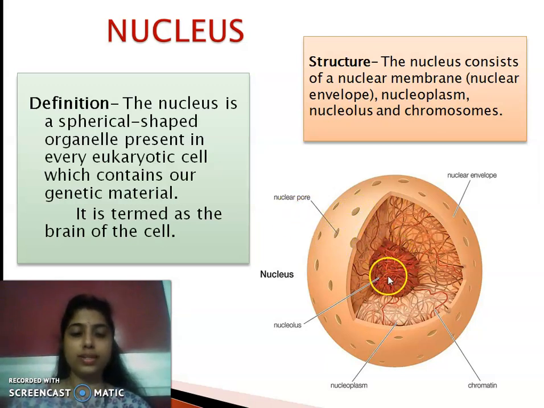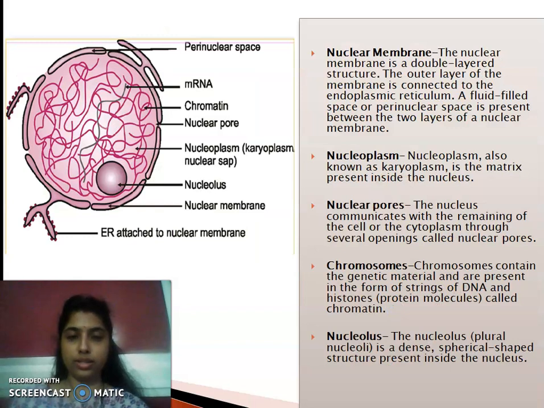This structure is the dense structure present within the nucleus. It is termed as nucleolus, and the ground substance of the matrix is termed as nucleoplasm. So, let us study about these structures in details. So, the nucleus consists of nuclear membrane, nucleoplasm, nuclear pores, chromosomes and nucleolus. So, what is nuclear membrane?